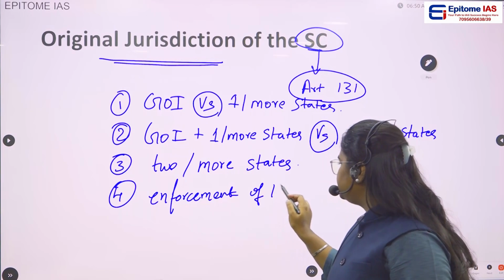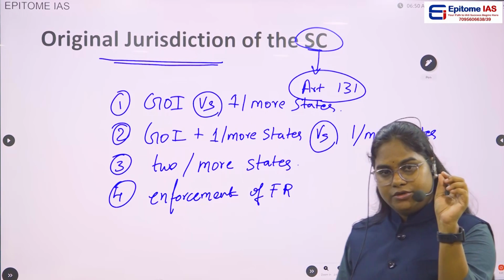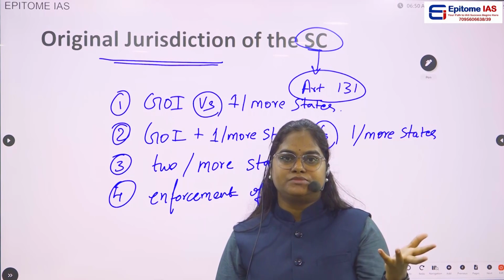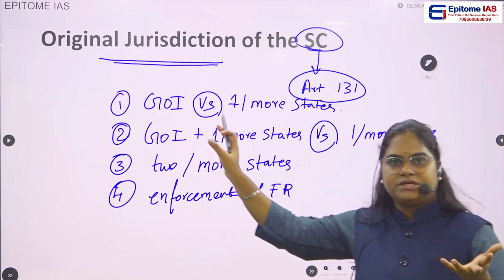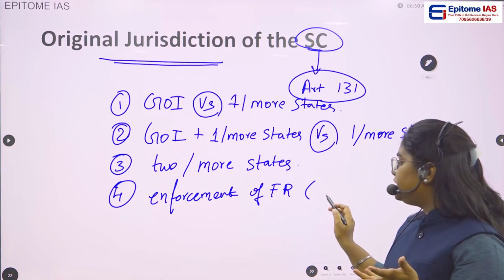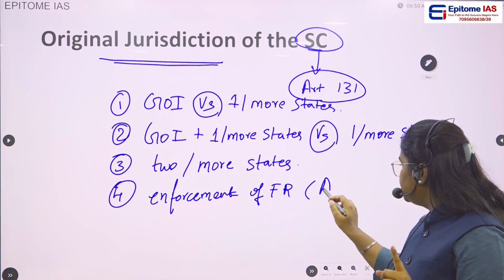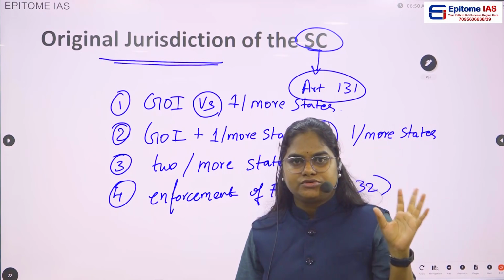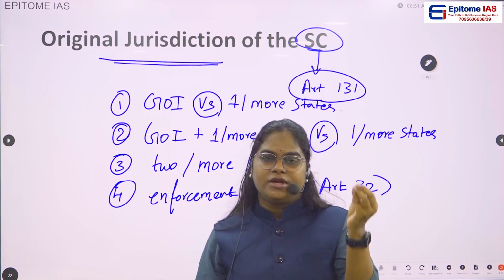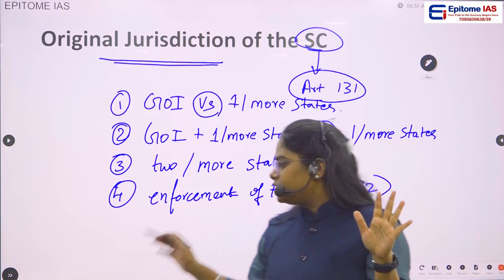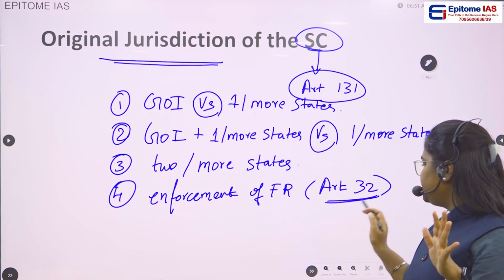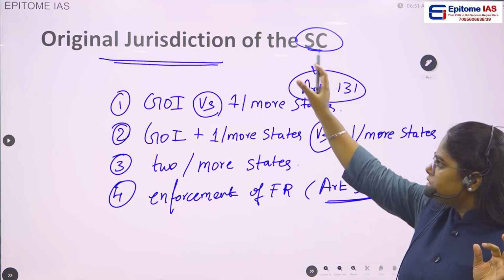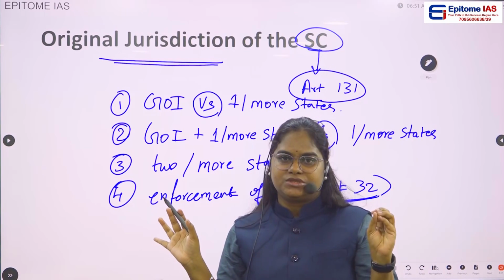of fundamental rights. Okay, and during the enforcement of the fundamental right, there is some sort of a confusion, some sort of a dispute, then this also comes under the original jurisdiction of the Supreme Court of India. We'll be talking about Article 32 here. What does Article 32 provide in the Constitution of India? They provide for the writs. Tell me, what are these five types of writs which are given by Article 32 of the Indian Constitution? So for enforcement of the fundamental right also, this directly comes under the original jurisdiction of the Supreme Court of